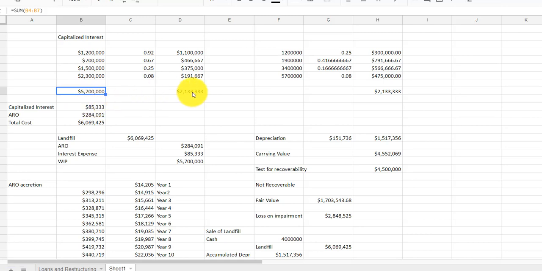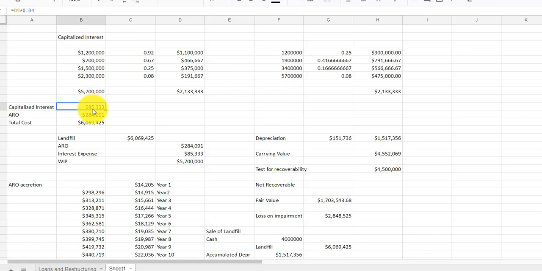So as we look at the interest, this does not exceed the $3 million that we borrowed for our construction. So we use the 4%. If it had, we would use the weighted average of the other loans for anything above what we borrowed for the specific construction.